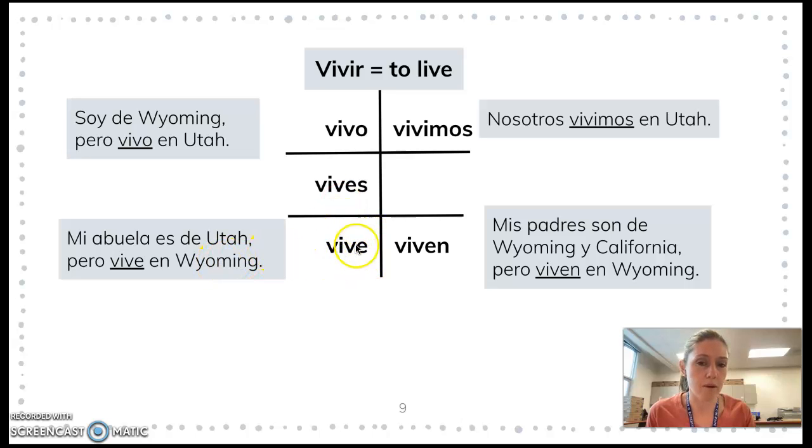This is when we're describing our family members. This is the one we're mostly going to use. Like, mi abuela es de Utah, pero vive en Wyoming. She lives in Wyoming. Vivimos would be the we live. We live in Utah. And viven would be two people or more. Mis padres son de Wyoming y California, pero viven en Wyoming. But now they live in Wyoming. Now, I haven't pointed out this word, but pero means but. So, they do this, but now they live here.